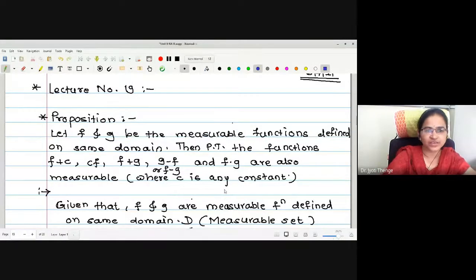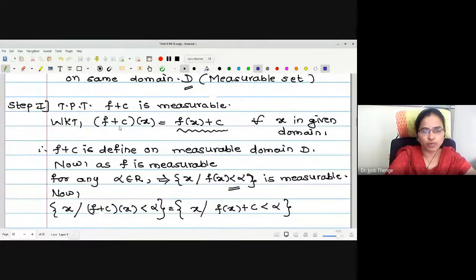In the last lecture, we have seen an important proposition, proving that whenever we have two measurable functions, then their addition by constant, multiplication by constants, addition of two measurable functions, subtraction and product are measurable functions. Okay, we have proved this proposition step by step.